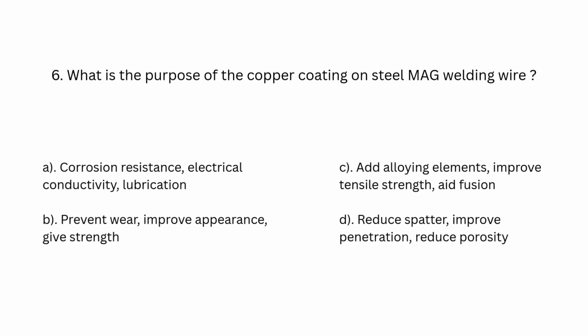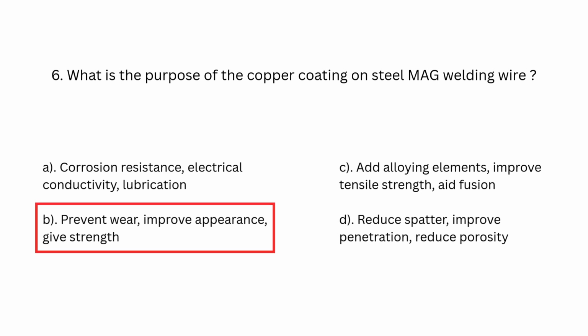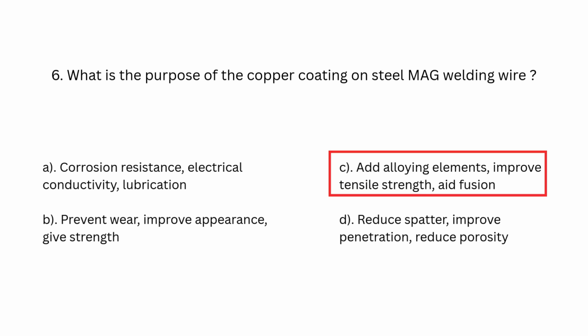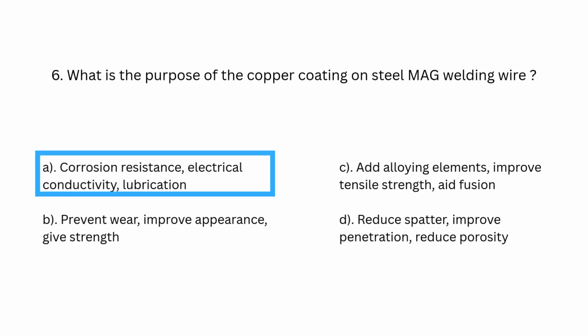Number 6. What is the purpose of the copper coating on steel MAG welding wire? A. Corrosion resistance, electrical conductivity, lubrication. B. Prevent wear, improve appearance, give strength. C. Add alloying elements, improve tensile strength, aid fusion. D. Reduce spatter, improve penetration, reduce porosity. Answer is A. Corrosion resistance, electrical conductivity, lubrication.